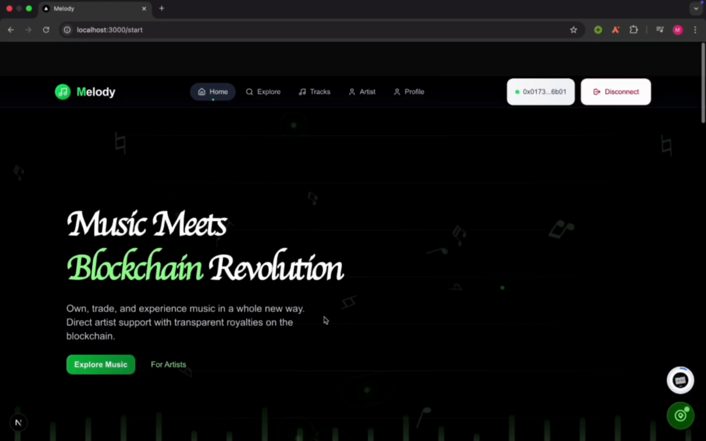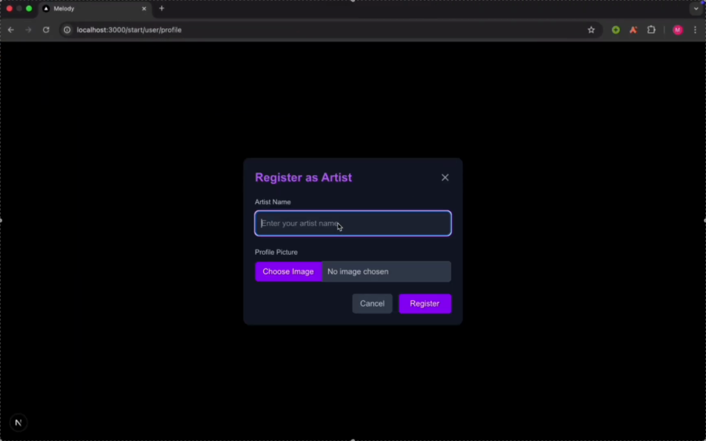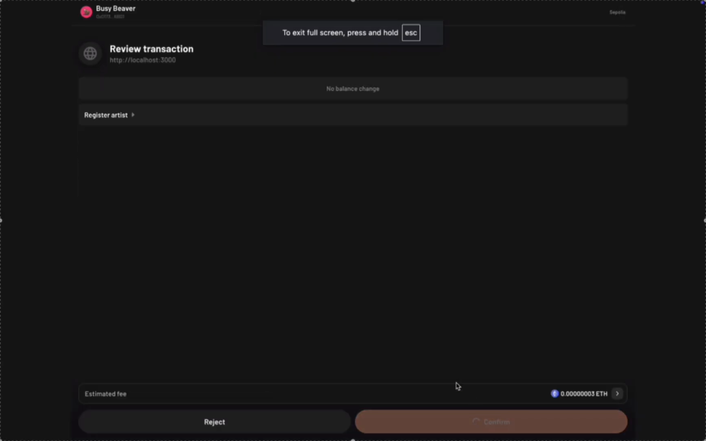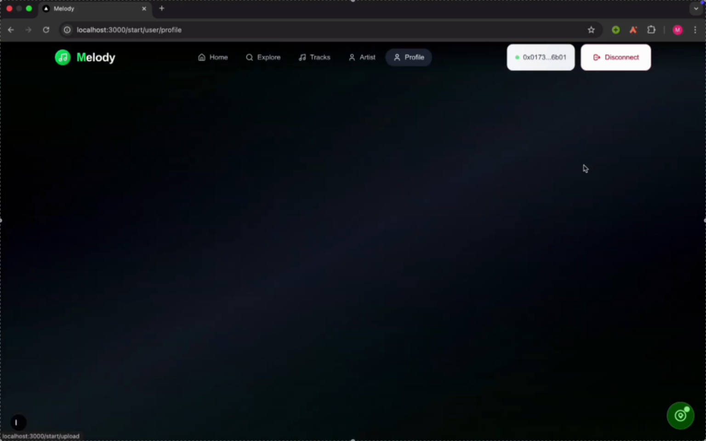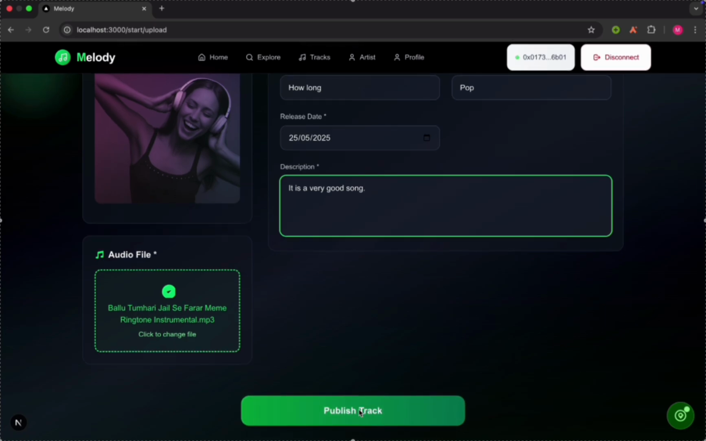Now, we are going to the profile section and we could see our profile. If a user wants to register as an artist, he would provide his name as well as his profile image for being an artist, and then he would sign that transaction. After signing the transaction, you could see the profile. Being an artist provides us many features like uploading music, etc.